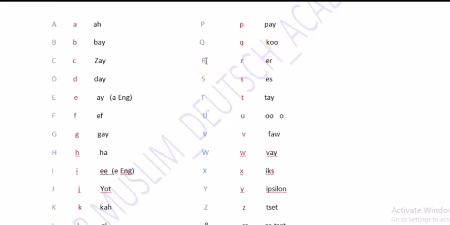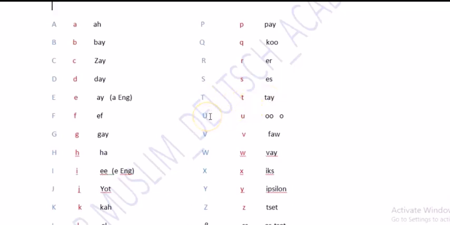The next one is R. We pronounce it R in English. And in German, it has two pronunciations. The first one is pronounced as R. The next one is pronounced as R. The next we have S. S is in English, and in German we pronounce it the same as in English. Next we have T, which we pronounce in English, and in German we pronounce it as T.